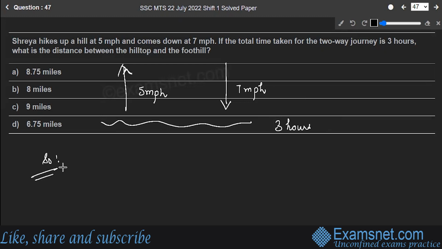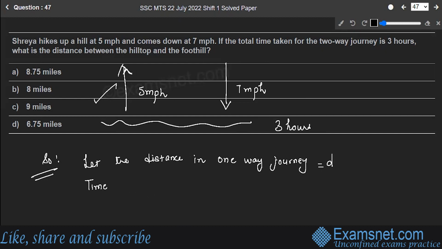So first thing, we will assume let the distance in one-way journey, only while climbing up, is D. So time taken to go up, let it be T hours.